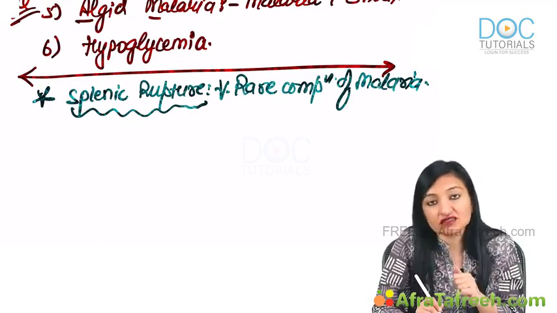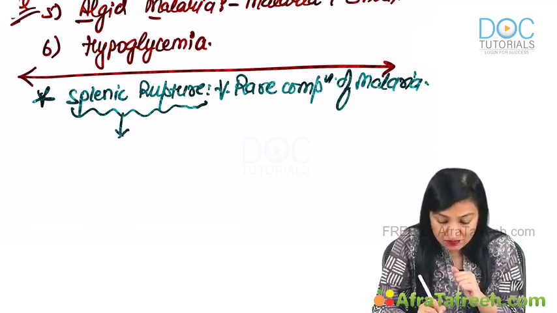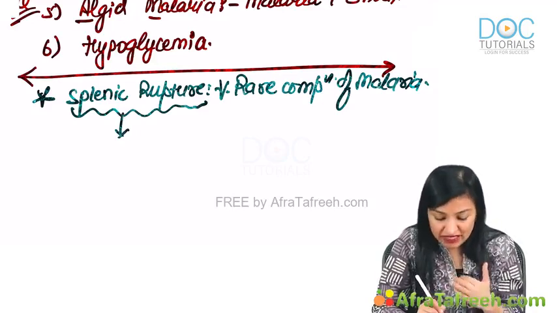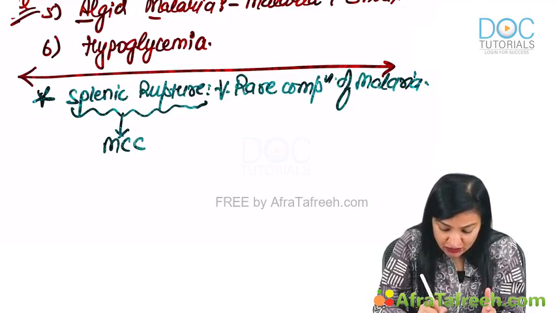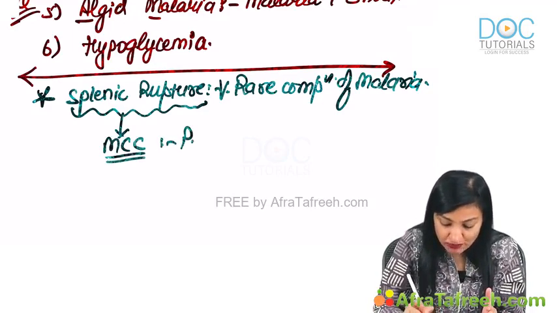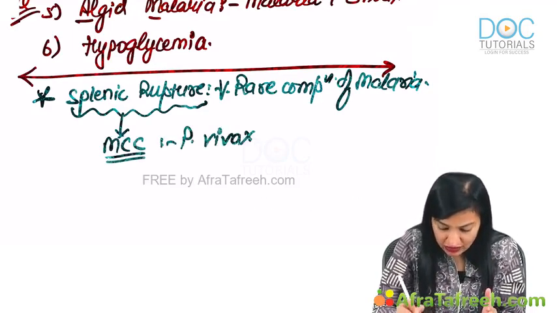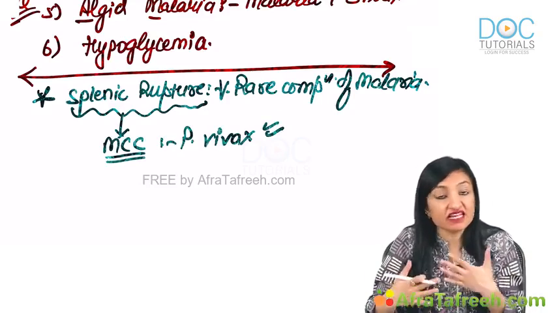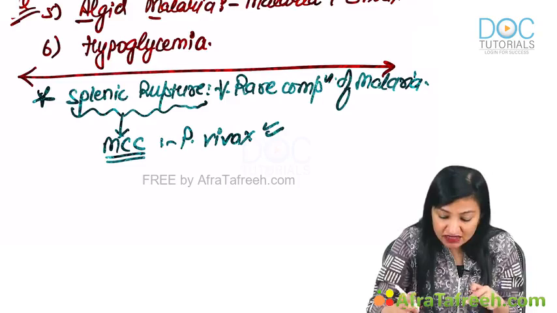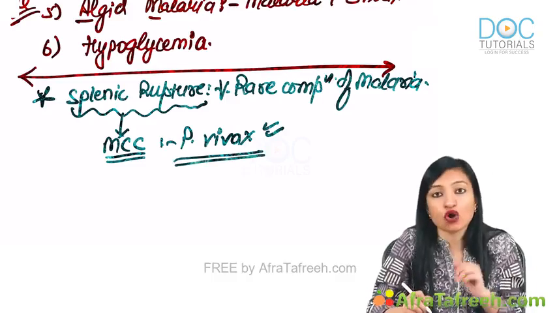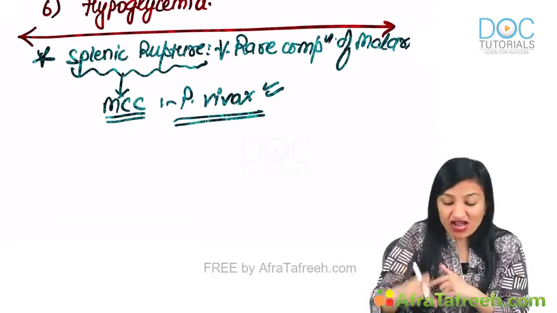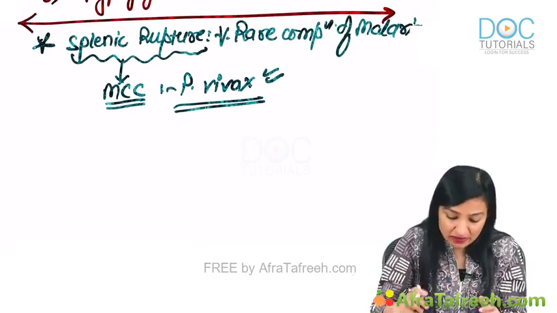No, let the other species also do some job. The most common cause of this rare complication is actually Plasmodium vivax. In itself it's very rare, but if it happens, then vivax is a more common cause than falciparum. In falciparum also it can be seen, but vivax is more common.